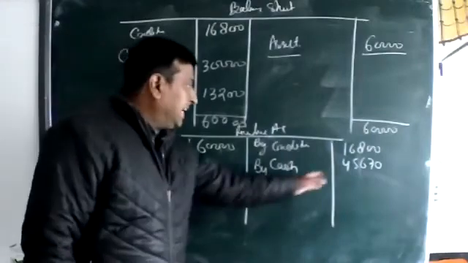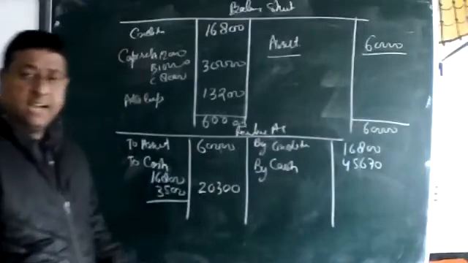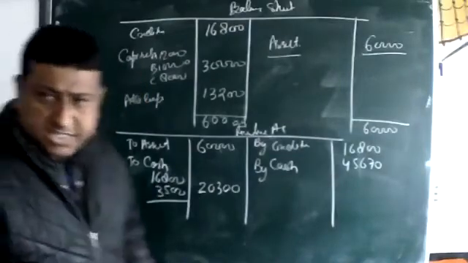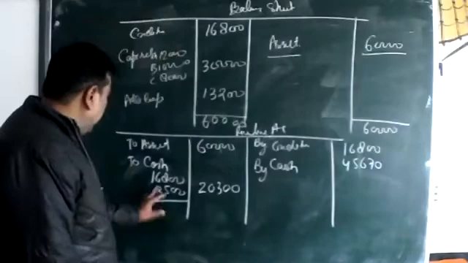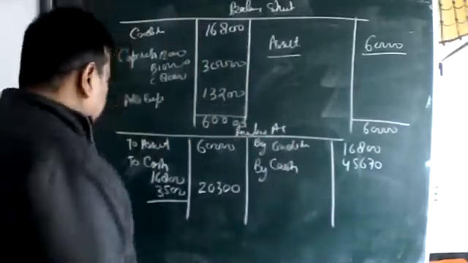This asset will realize 47,670. That liability is realized at 16,800, the same amount, because nothing is given for its realized value. And then one new liability came, 3,500.